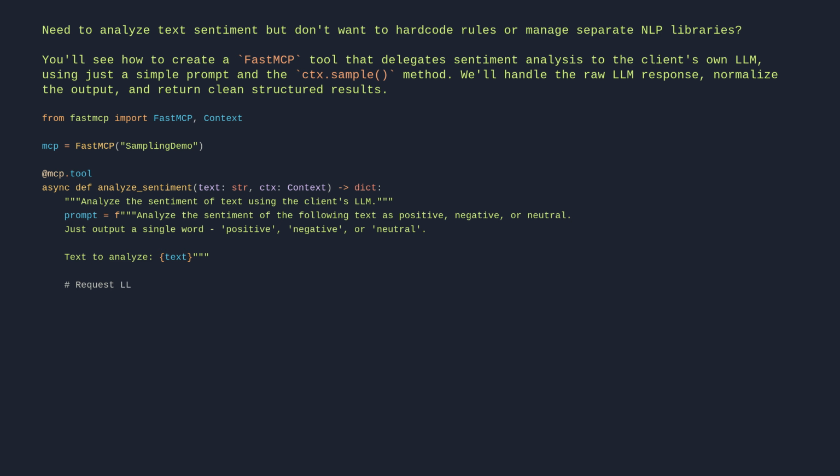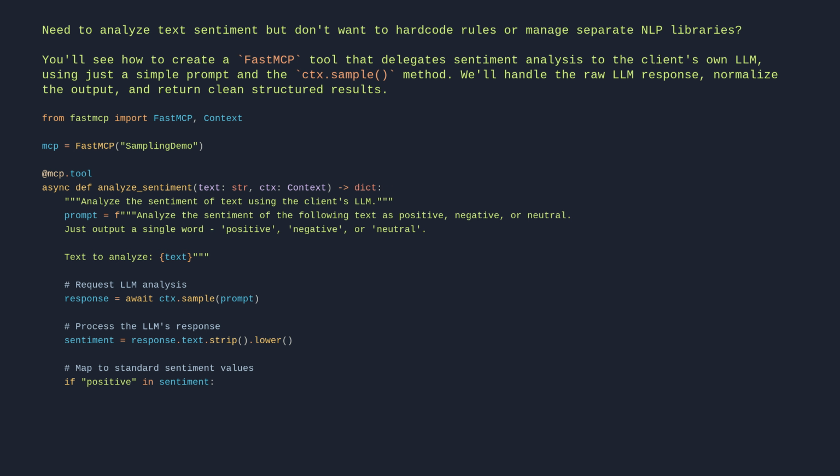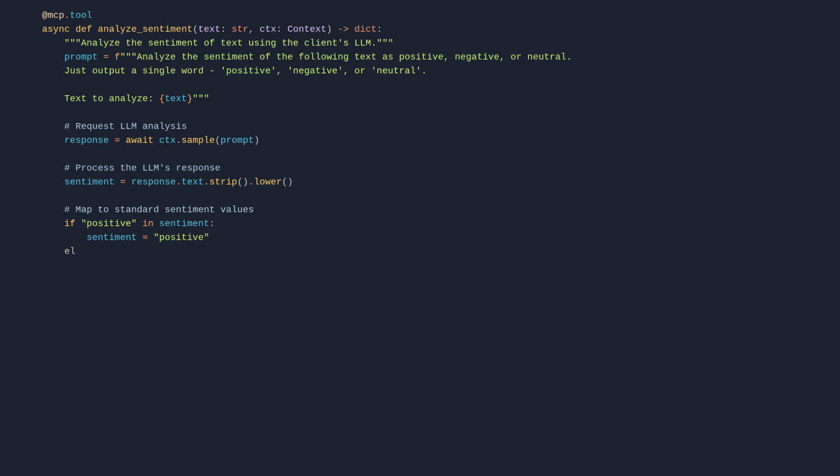Text to analyze: {text}" # Request LLM analysis. response = await ctx.sample(prompt) # Process the LLM's response. sentiment = response.text.strip().lower() # Map to standard sentiment values. If "positive" in sentiment: sentiment = "positive". elif "negative" in sentiment: sentiment = "negative". else: sentiment = "neutral". Return {"text": text, "sentiment": sentiment}.